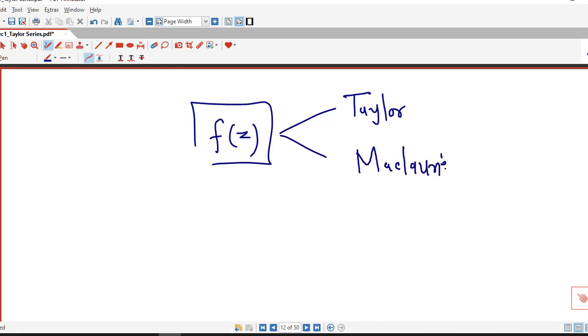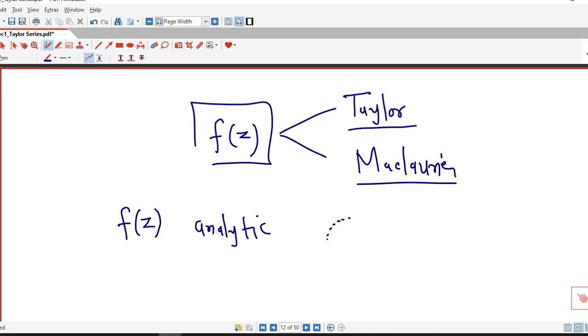So here we are going to discuss which complex functions can be represented by Taylor or Maclaurin series, and what the conditions are for expanding our function in terms of Taylor series. For Taylor series we require that our function is analytic in an open disk with center say z0.